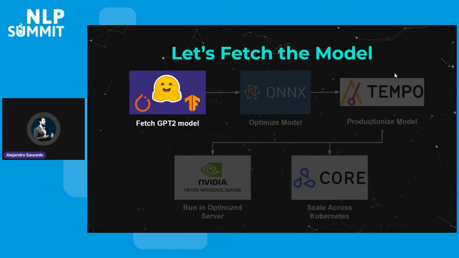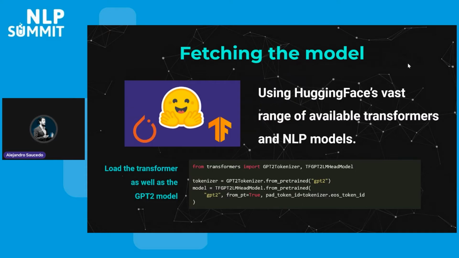So let's get started by just fetching the model. For this, we're going to be, as I said, using the Hugging Face library. Hugging Face has a very vast range of available transformers and NLP models, and it's very simple to use. The only thing that we have to do is import the transformers library, and from there use the actual GPT-2 tokenizer and the actual model itself.